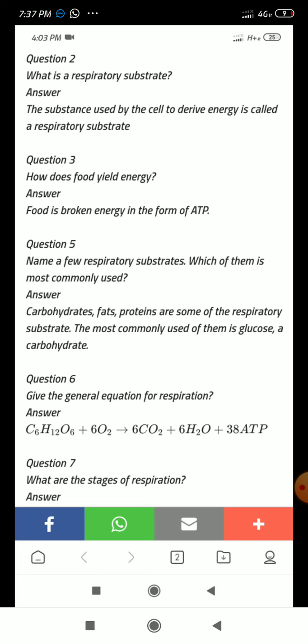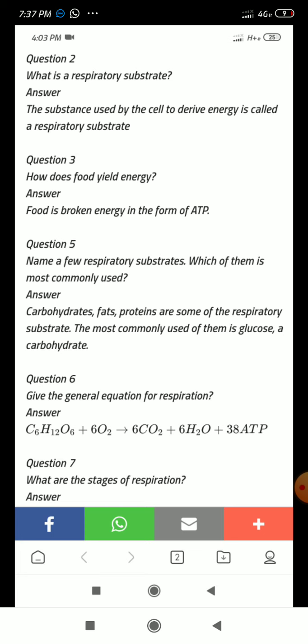Which of them is most commonly used? The substrates which are helpful for respiration we call respiratory substrates. Carbohydrates, fats, and proteins are some of the respiratory substrates. The most commonly used of them is glucose, a carbohydrate.